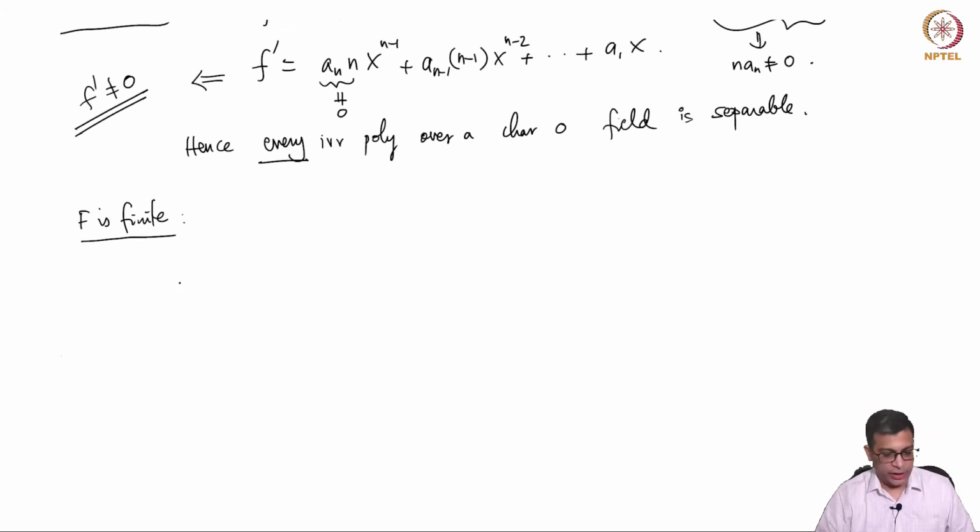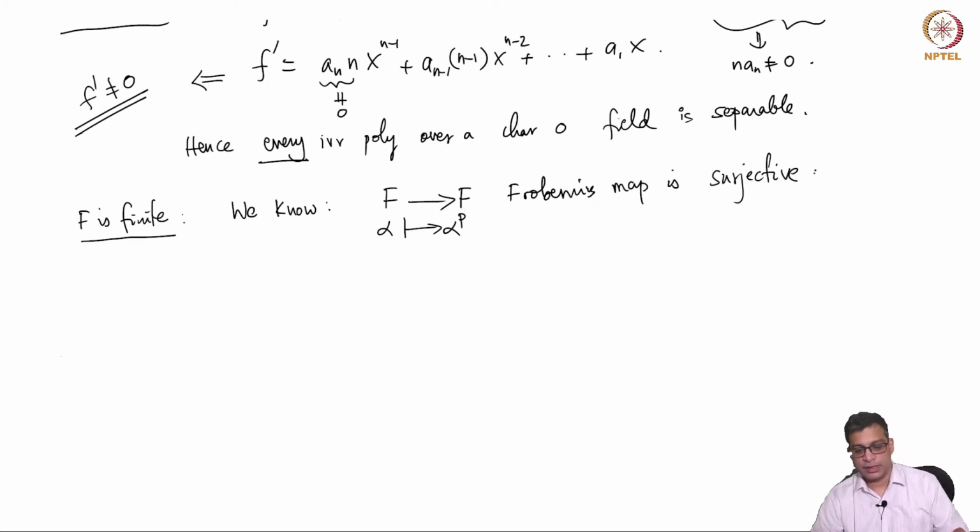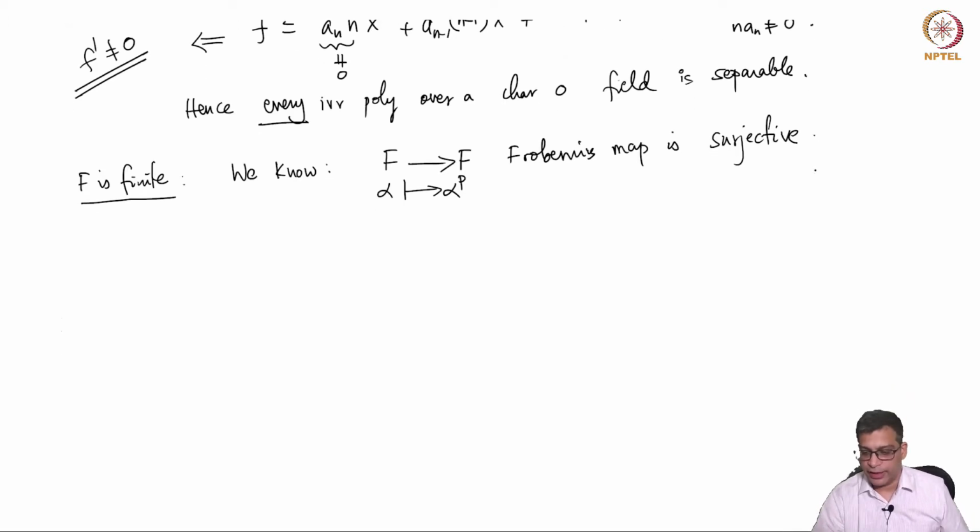And the fact that we need is the following. The Frobenius map from F to F is surjective, or onto. That means you take alpha to alpha power p, and it is clearly an onto map because it's an injective map, right? Because any field map is injective, and you have a finite set, so an injective map from a finite set to itself is always surjective. Simply counting will tell you that.